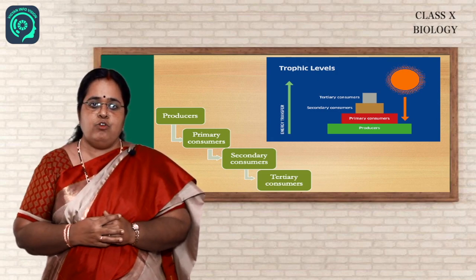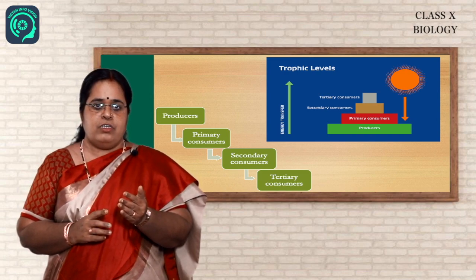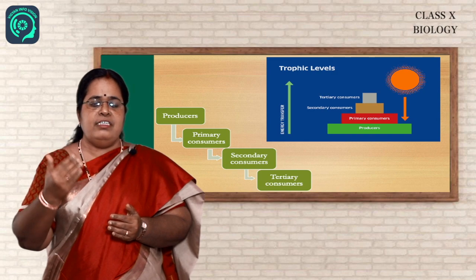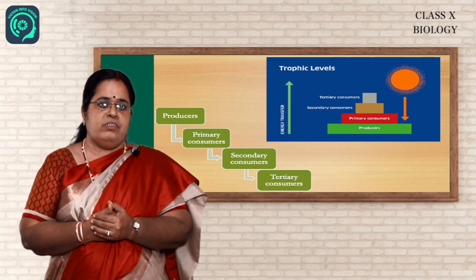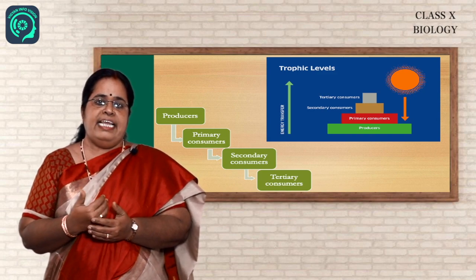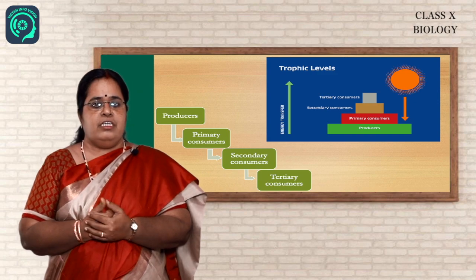Then the producers, the green plants, are eaten by the next level organisms. They are called the consumers or the primary consumers, who are basically herbivores. They in turn are consumed by the next level consumers. They are called the secondary consumers or the carnivores. The carnivores are consumed by the next level, that is the omnivores, who are also called the tertiary consumers.